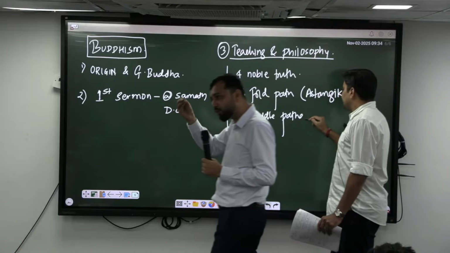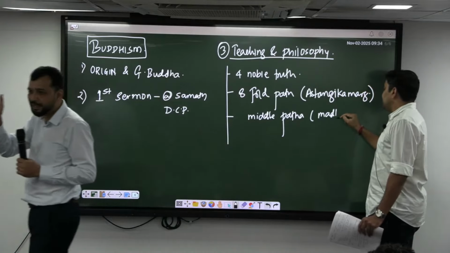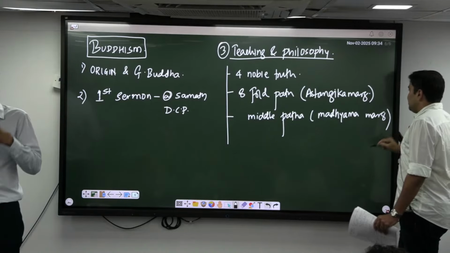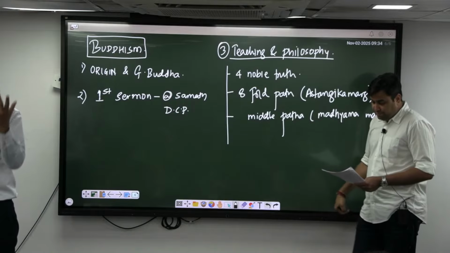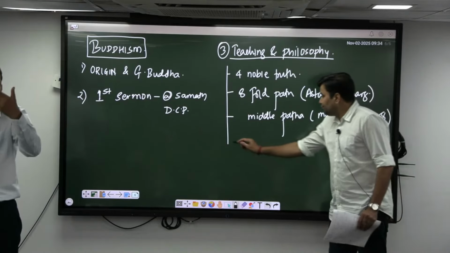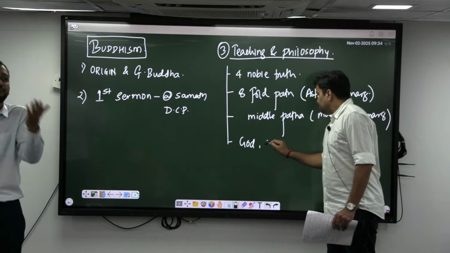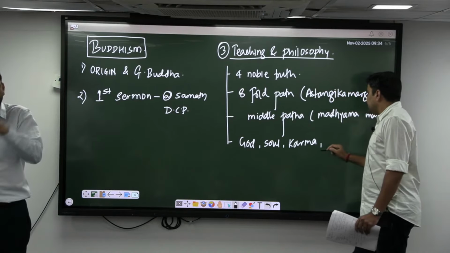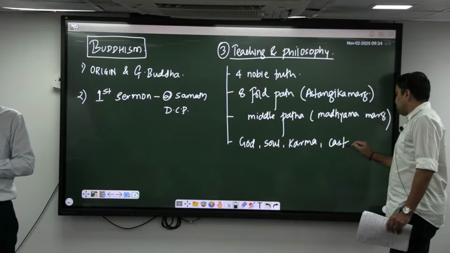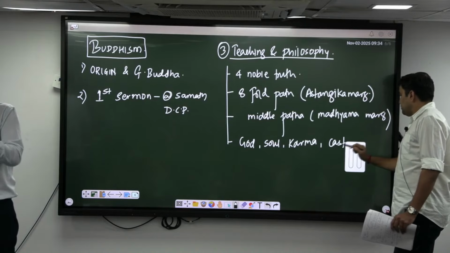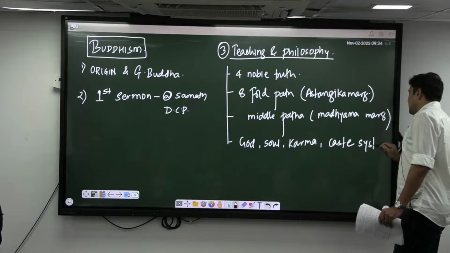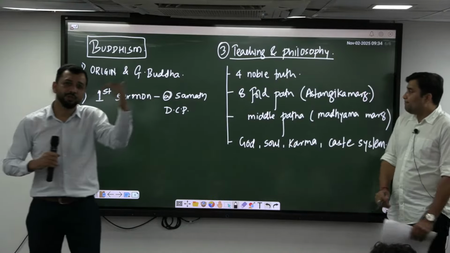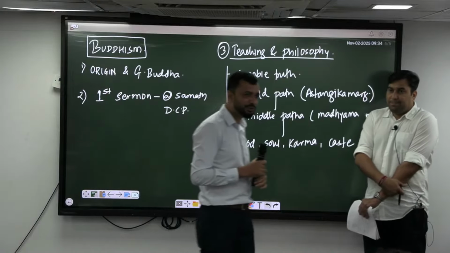You should not just know the English words, also the technical terms with respect to them. What does dukkha mean? Dukkha means basically suffering. Then you have samudaya, that is origin, from where this is coming, from your desire it is coming. How do you come out of it? Through nirvana you are coming out of it, that is nirodha. After that, how do you get it? Through following the eightfold path, that is your moksha. So that is how you are supposed to know the 4 noble truths.